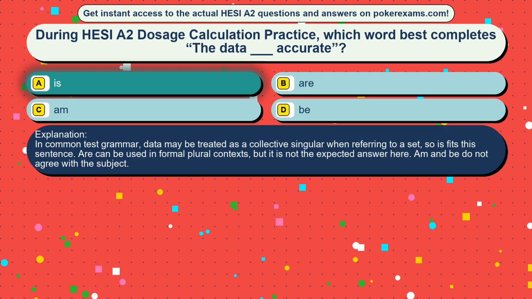In common test grammar, data may be treated as a collective singular when referring to a set, so is fits this sentence. Are can be used in formal plural contexts, but it is not the expected answer here. B and D do not agree with the subject.